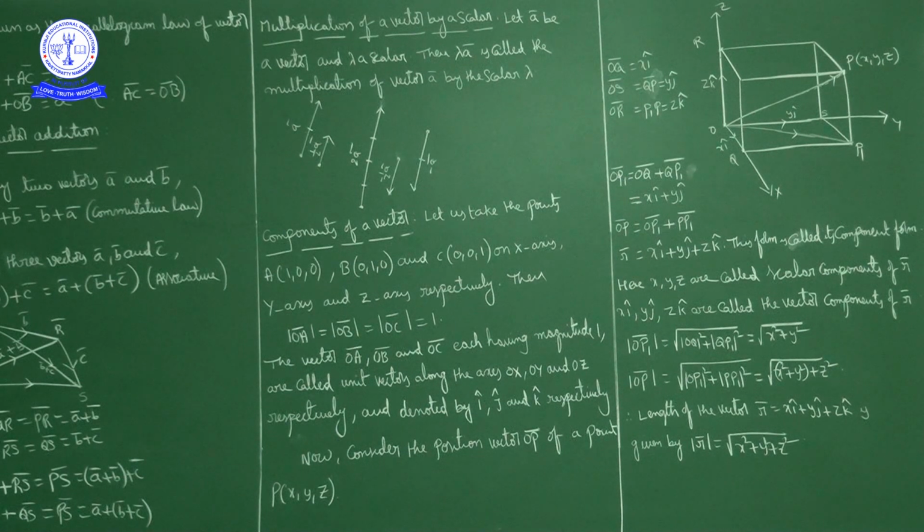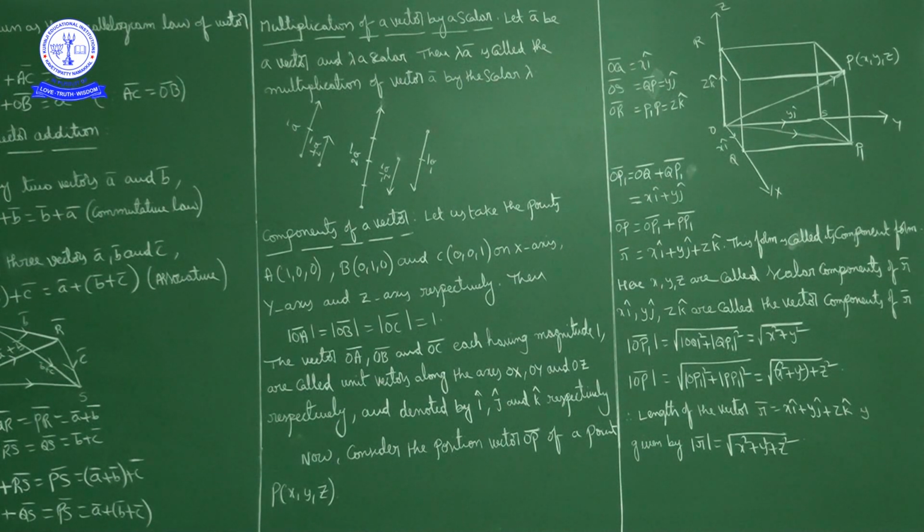But generally we denote the unit vector along the x-axis as i cap, the unit vector along the y-axis as j cap, and the unit vector along the z-axis as k cap. I cap, j cap, k cap are unit vectors along the x-axis, y-axis and z-axis respectively.